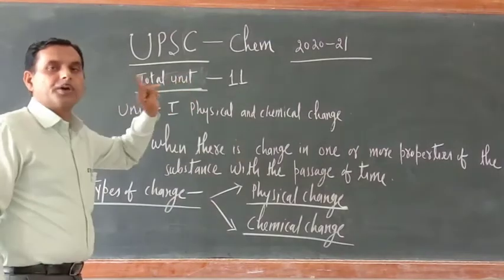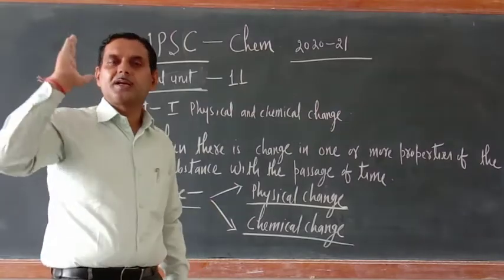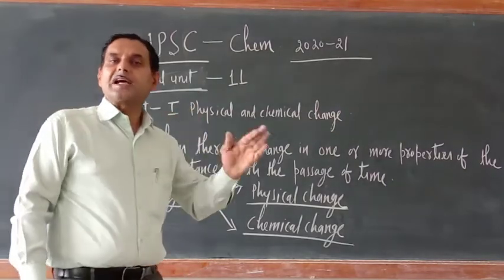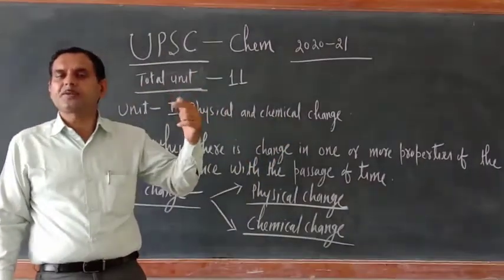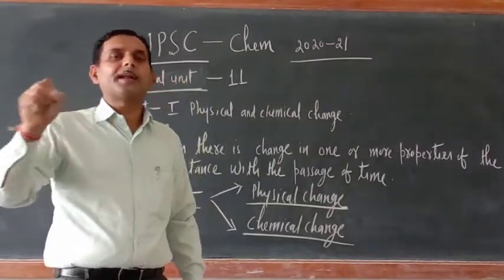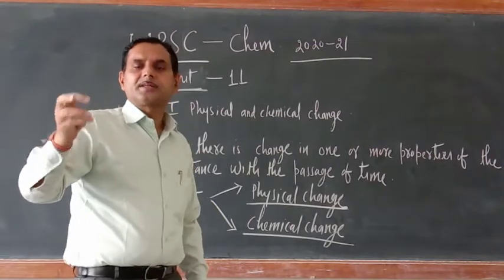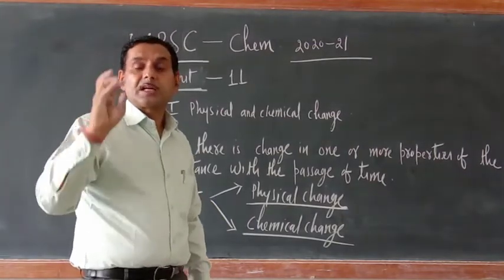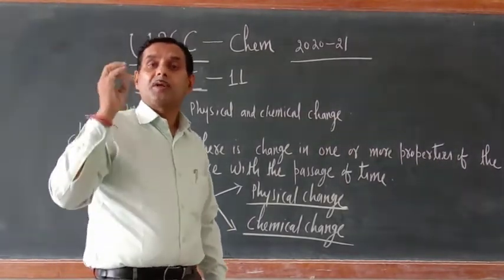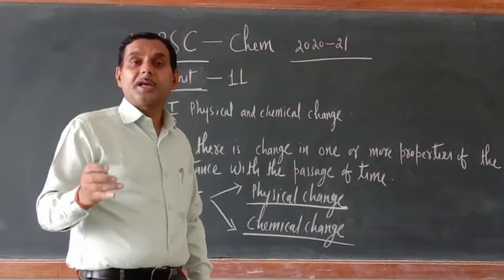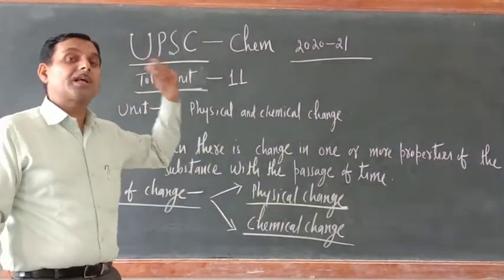As you know, in total 11 units, periodic classification is also there, metals and non-metals are also there, acids, bases and salts are also there. But one chapter is very important, that is the last chapter, chapter number 11, some important chemical compounds. What is there in it? Natural rubber, synthetic rubber, alcohols, detergent, soap, fertilizers, glass, ink, paint, gunpowder. These are the things which are given in the last chapter.